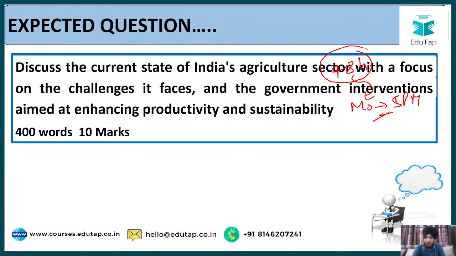Now, this is the expected question from today's topic, which is: discuss the current state of India's agriculture with the focus on the challenges it faces and the government interventions aimed at enhancing productivity and sustainability. Now, as you can see, the question is pretty much straightforward and the topic is also not difficult. Fine. I am assuming that whoever is preparing for NABARD must have covered this topic because this is, I would say, one of the primary important topics as far as NABARD is concerned. And for the RBI also, this topic is important, but its relevance aligns more with NABARD. So this is the expected question for today.